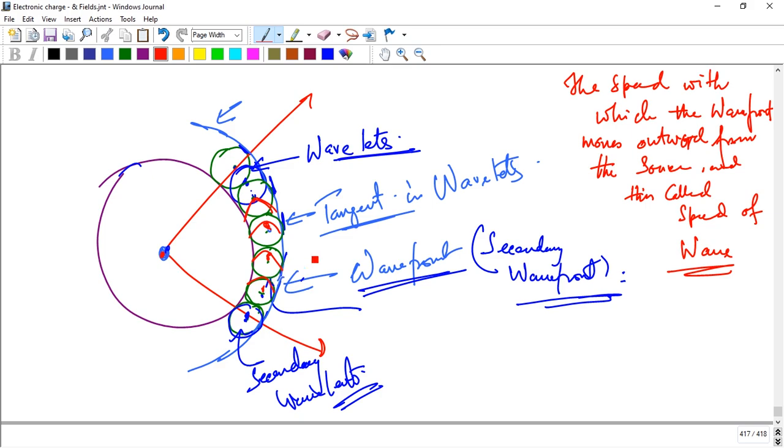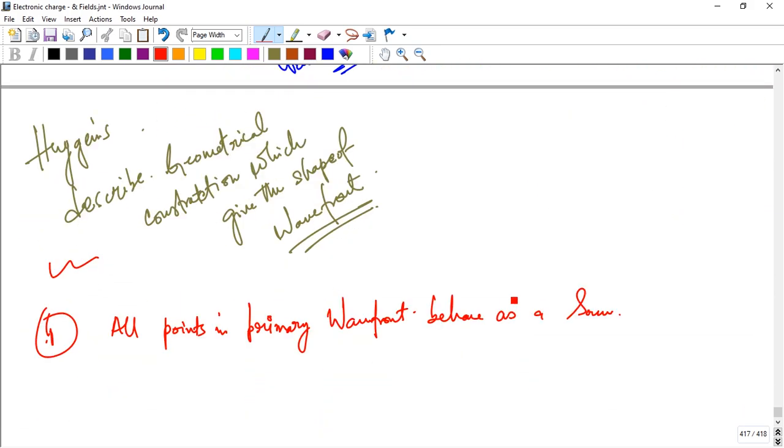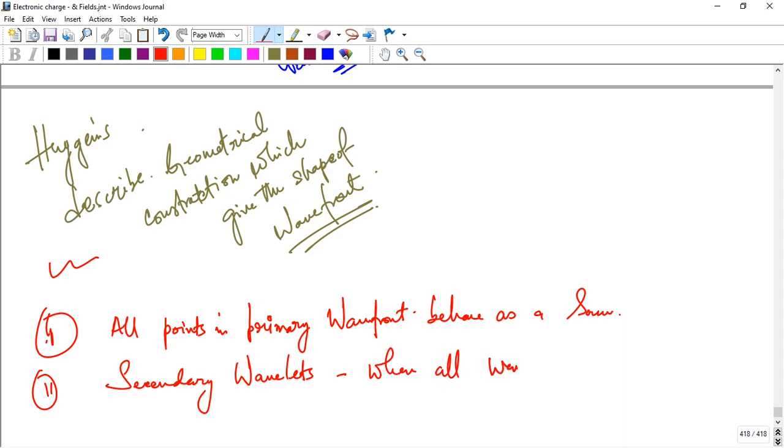Okay, and the second point we discuss in the Huygens principle is that the secondary wavelets are added to get a wavefront.